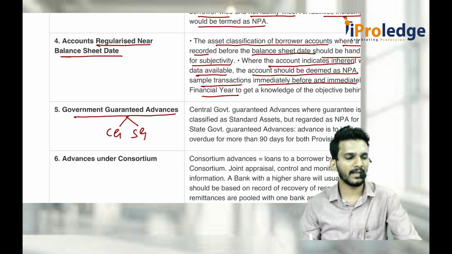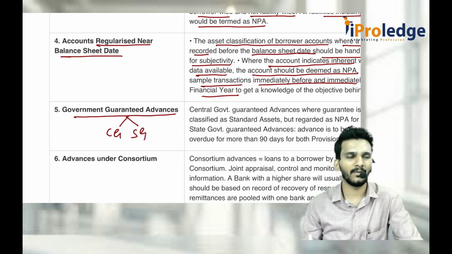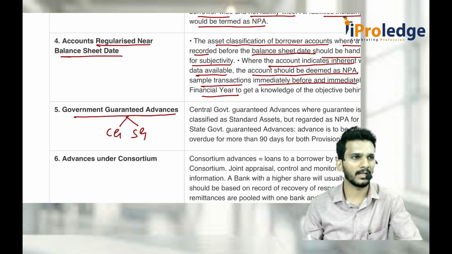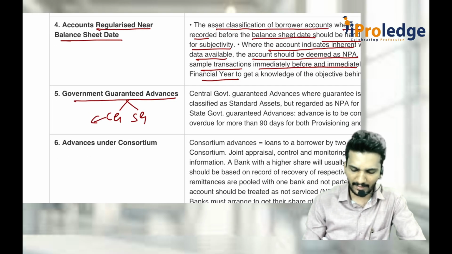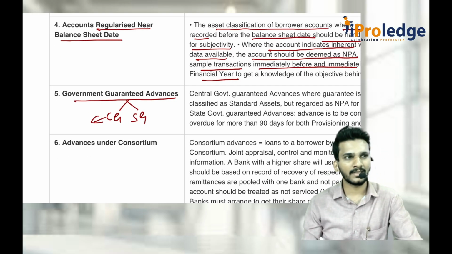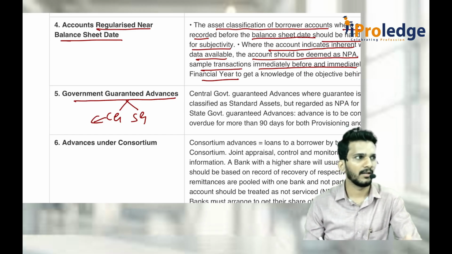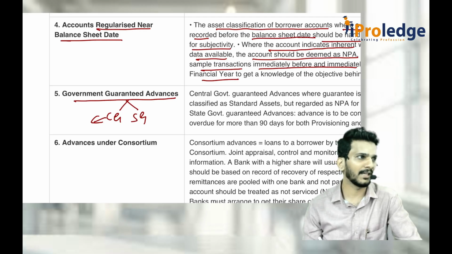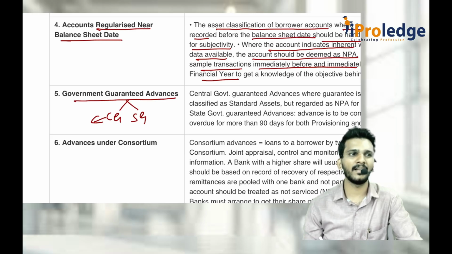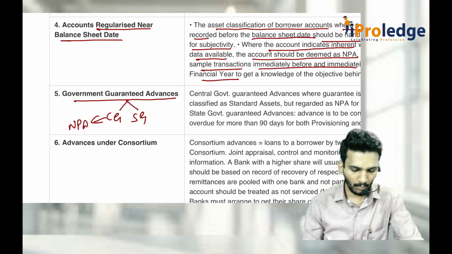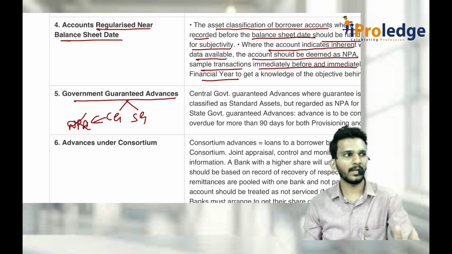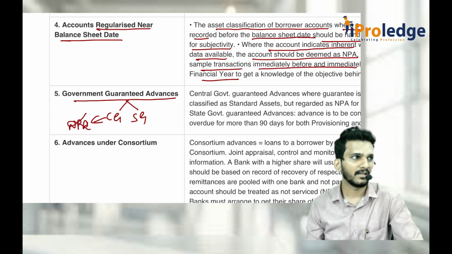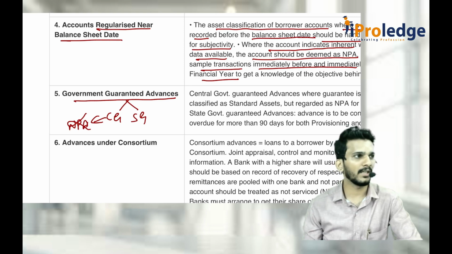If it is state government guaranteed advances, don't take anything seriously. Whatever it is, the normal provisions apply, they just go by that part. But if it is central government guaranteed advance, then those assets you don't treat as NPA unless the government has revoked the guarantee. If the government has already revoked the guarantee, treat it as normal advances only. If the central government guarantee is still persisting, then you don't treat that as NPA. You treat it as performing asset. But when it comes to the recording of interest, you record that on cash basis, don't go on accrual basis.